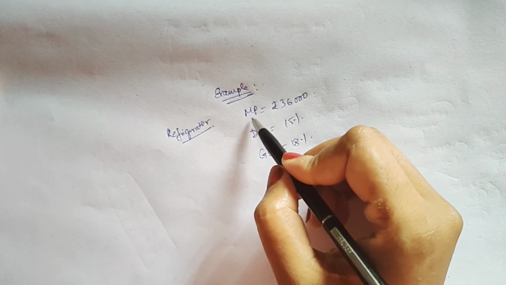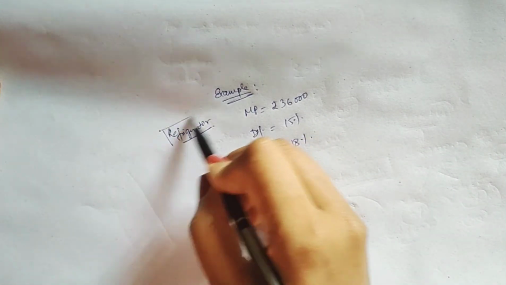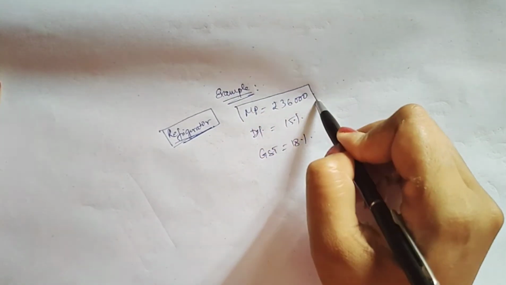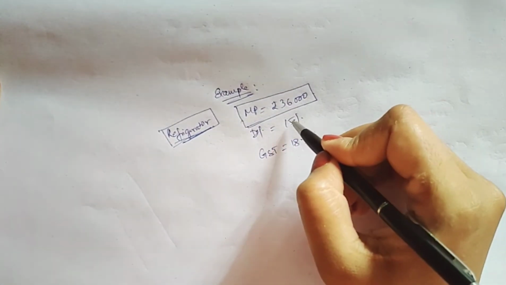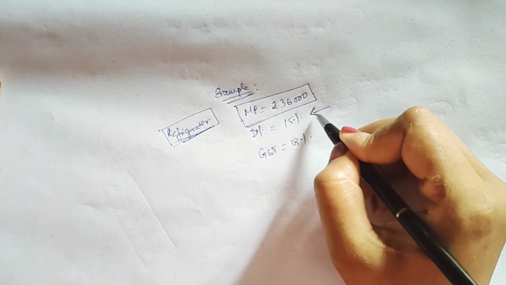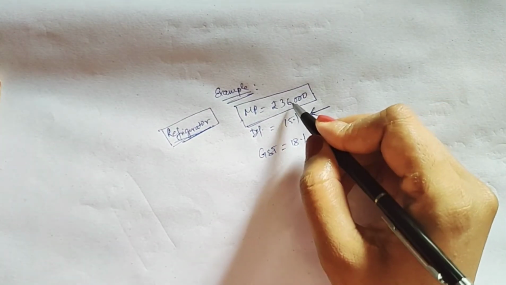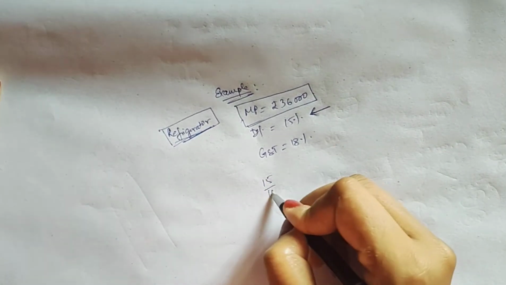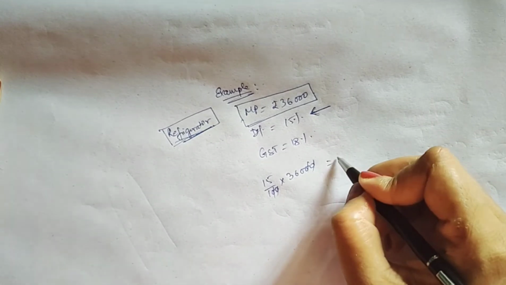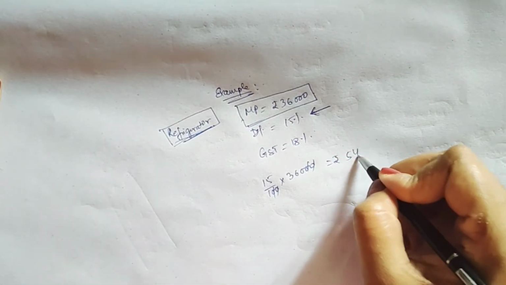Giving you an example of GST, you will better understand it. Suppose you went to a mall and you want to buy a refrigerator. There you saw that the refrigerator is marked at rupees 36,000 and the dealer is saying that they will give 15% discount. So 15% discount means 15 by 100 into 36,000, that means rupees 5400.